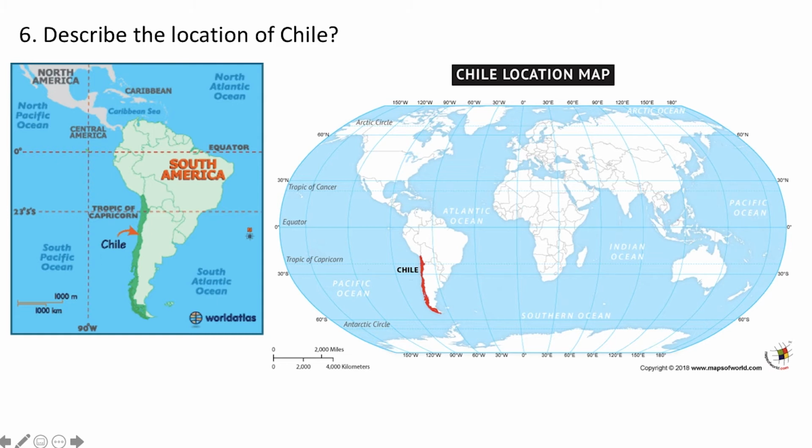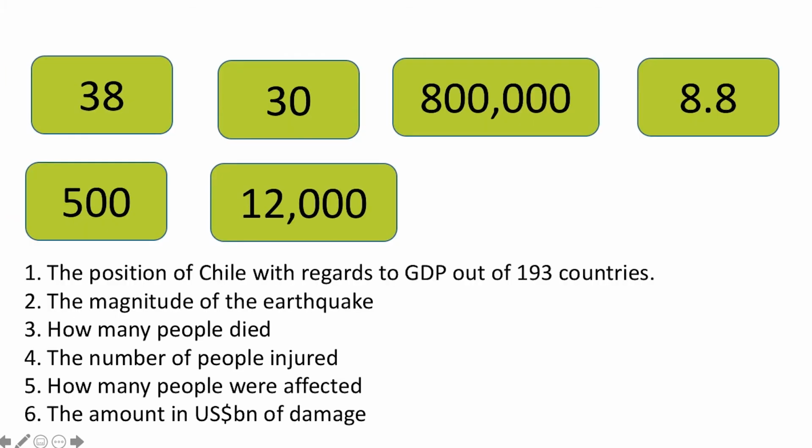So the first part of my response would say, Chile is located on the western side of South America. If I look now to the map on my left, I can see Chile is just south of the Tropic of Capricorn. It is on the western side of South America and it faces out to the South Pacific Ocean. Chile, as we know, suffered from an earthquake.